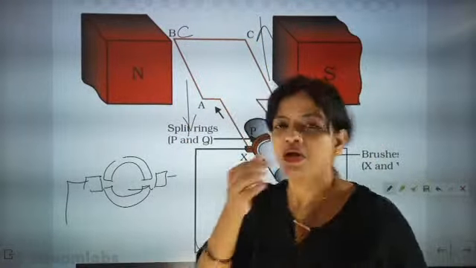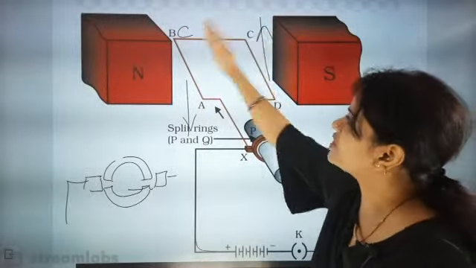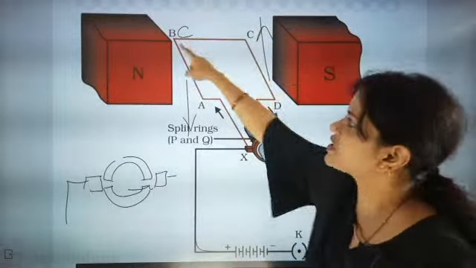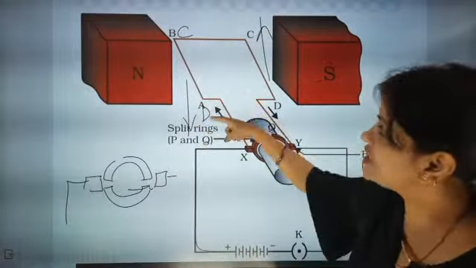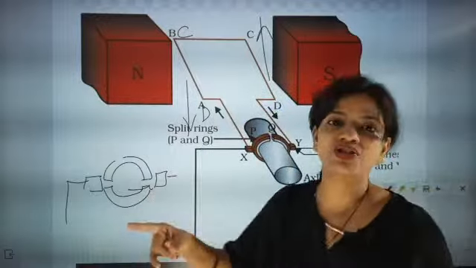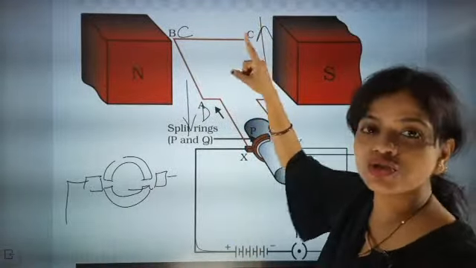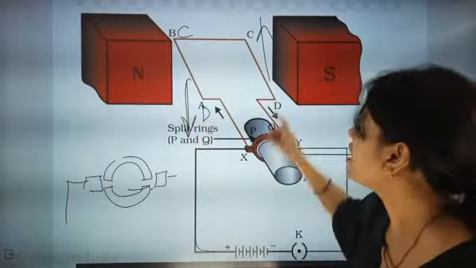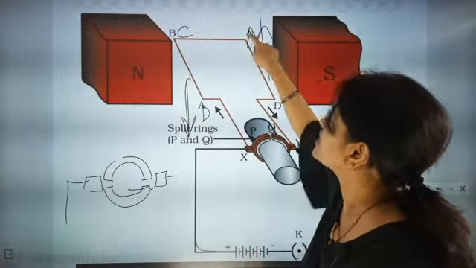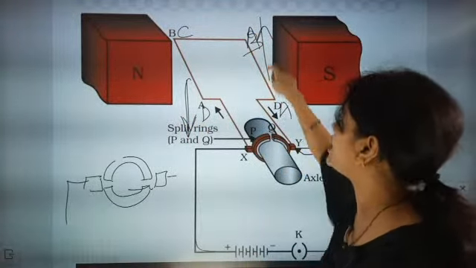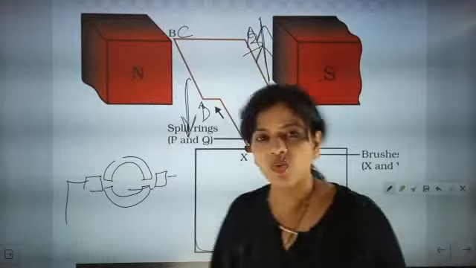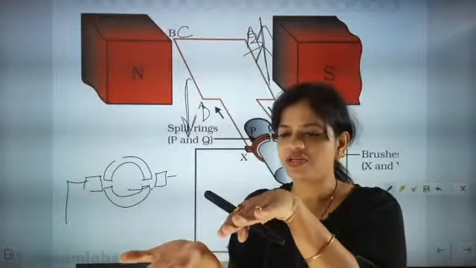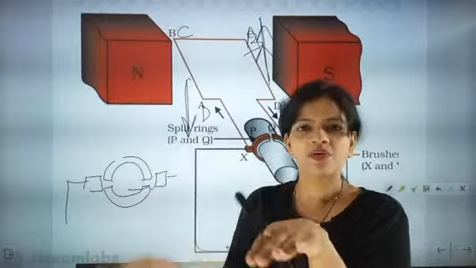Next, when CD will come this side, for CD in the first case the direction of force was up. Now the direction of force will be down. And for AB, which will take the place, the direction of force is up. So once it goes 180 degree, what will happen?